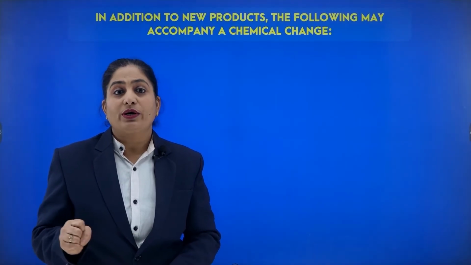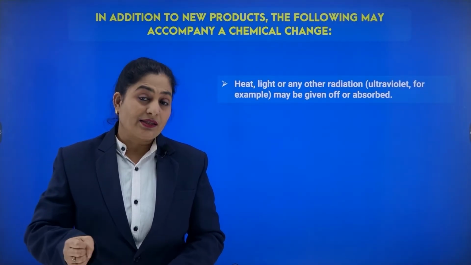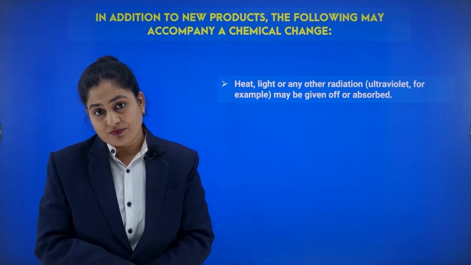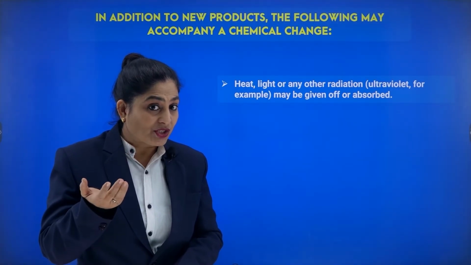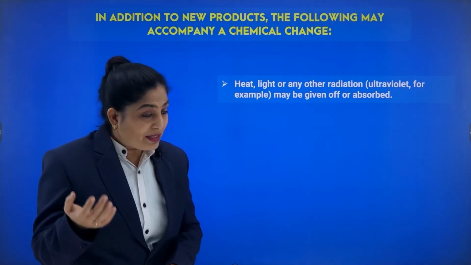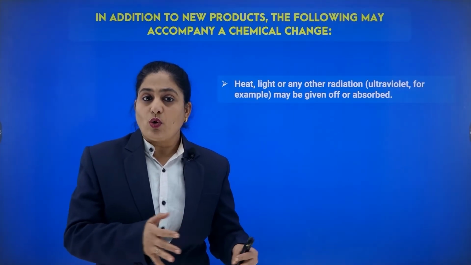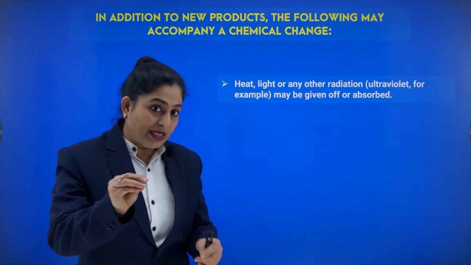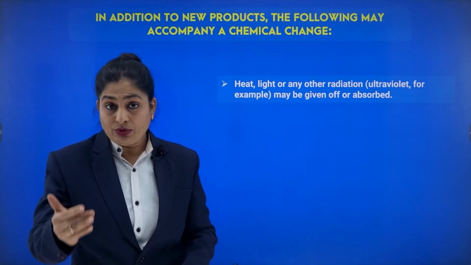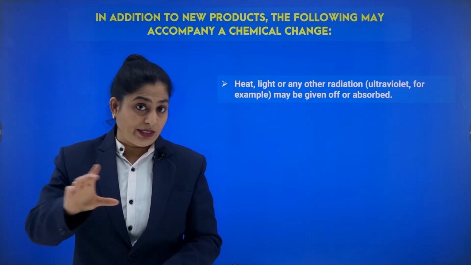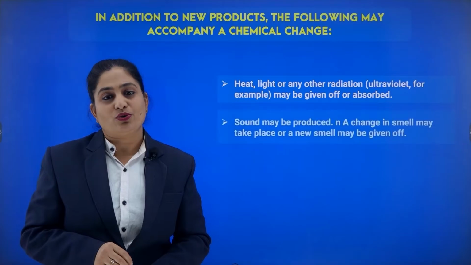In addition to new products, the following may accompany a chemical change. Let us see what other changes occur during a chemical reaction. A chemical reaction involves some change in heat, some evolution of gas, some light being observed, some radiations being emitted. Overall, we observe that some heat, light or radiation is released or absorbed during the reaction. So not only is a new substance formed, but along with that some change in energy is also observed.